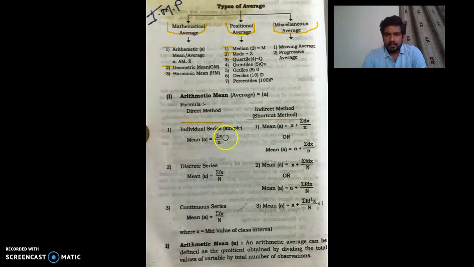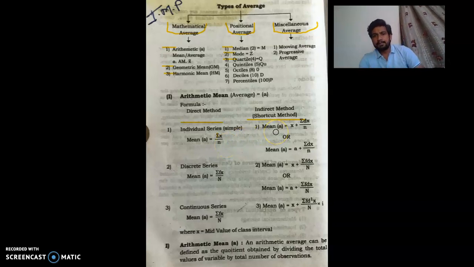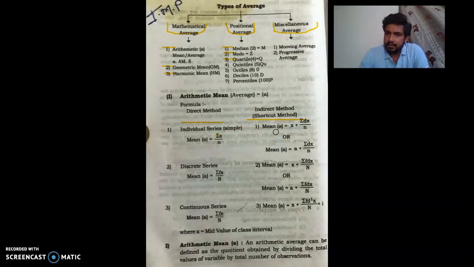So in individual series we have two formulas here. For simple series, mean is denoted by small a: summation x, this sign is called summation, x divided by small n. In the indirect method, the formula is mean equals to a plus summation dx divided by n, or there is another alternative formula, mean equals to a plus summation dx upon n. Those formulas we are going to study at the time of problems also.